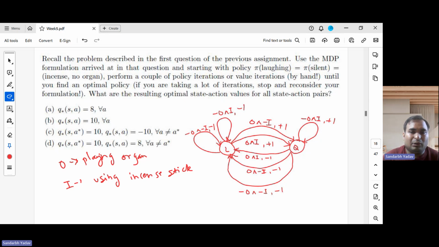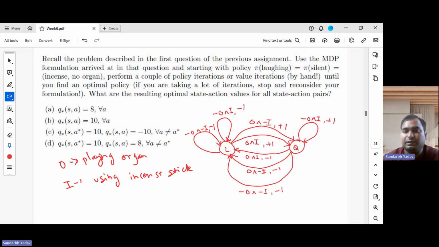For all the transitions coming into quiet state, these three transitions and this one self loop, the reward is +1, because this is the desirable situation. So this is the recap of the problem discussed last time.